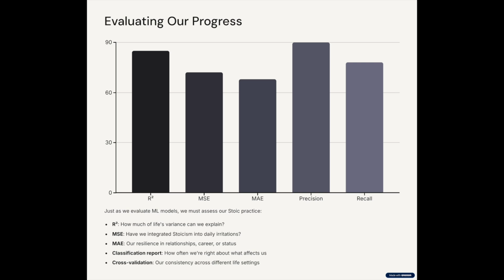Cross-validation tests your consistency across different life settings, such as work, friendship, or romance. If results look too good to be true, fine-tuning is required. Such optimization demands adjusting the learning rate, how fast we detach from toxic emotions, and epochs, how many experiences we need for mastery. We must also question training data. Did we identify all formative moments?